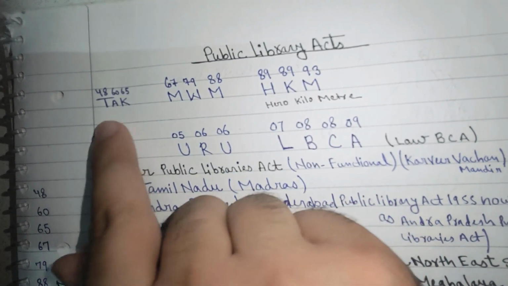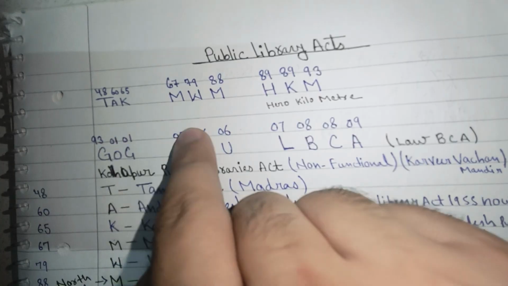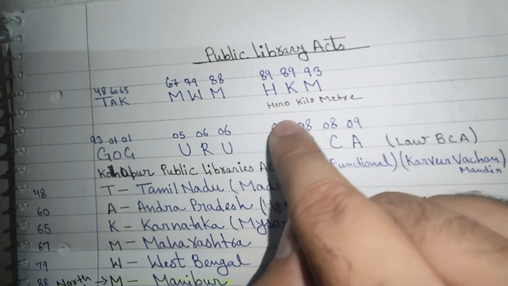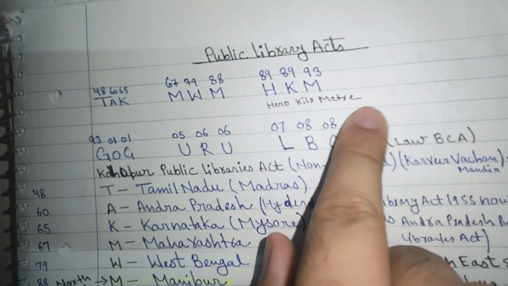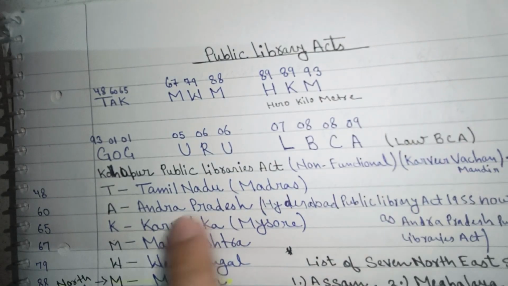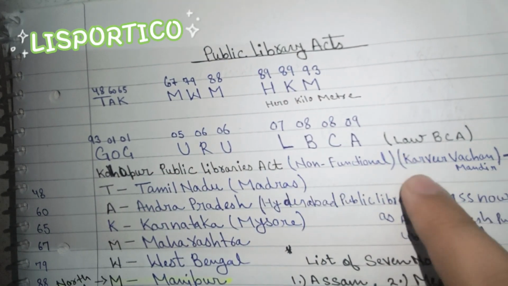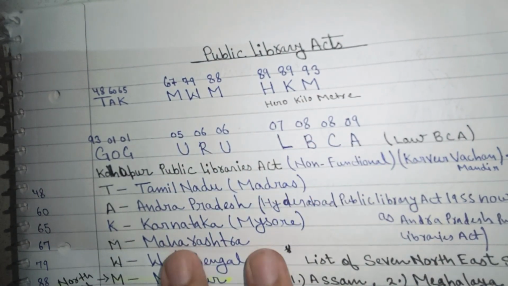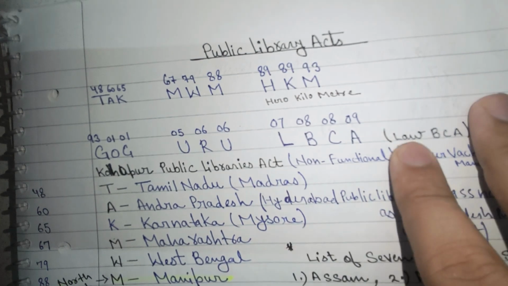The first alphabet is TAC, then MWM, then HKM, that is Hero Kilometer. For easy learning, HKM is Hero Kilometer. So we have TAC, MWM, Hero Kilometer. Then we go to GOG, then URU and low BCA. This is all our Public Library Acts. In total we have 19 Public Library Acts.